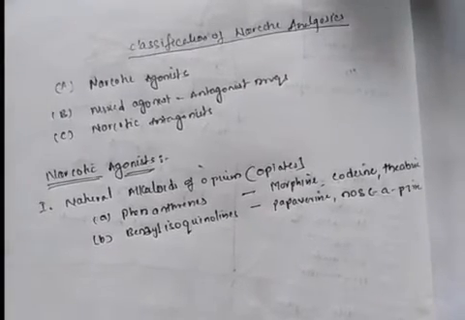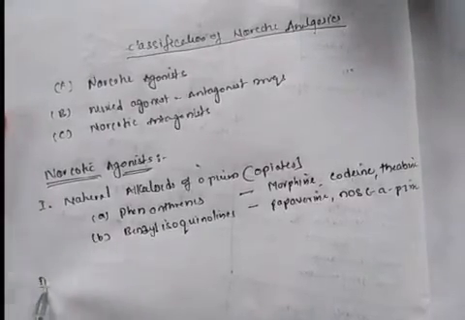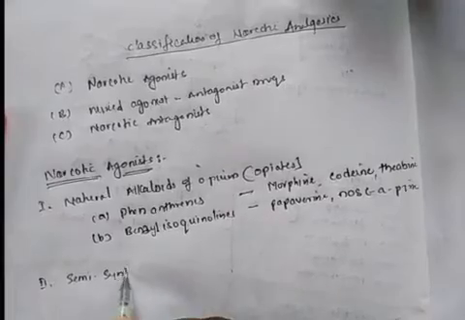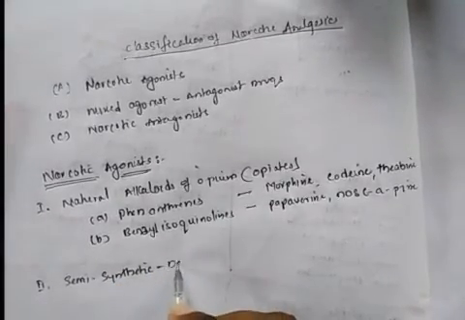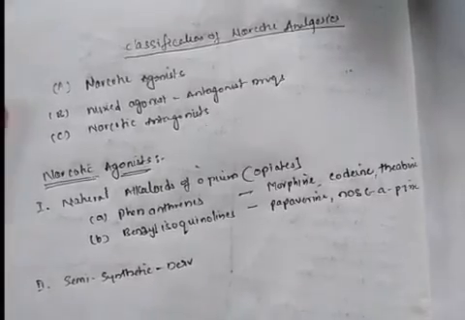The second category of these narcotic agonists are the semi-synthetic derivatives. So for narcotic agonists, the first category is the natural alkaloids, called opiates, and the second category is the semi-synthetic derivatives.